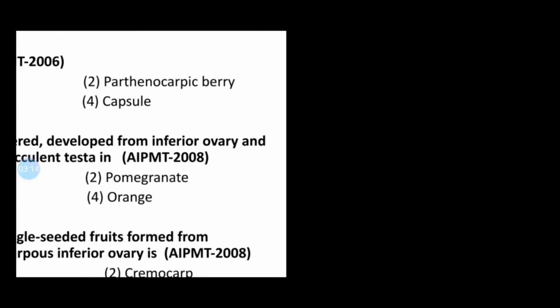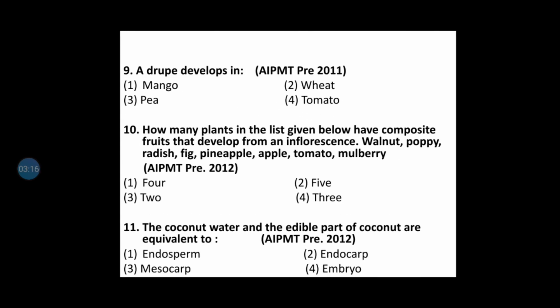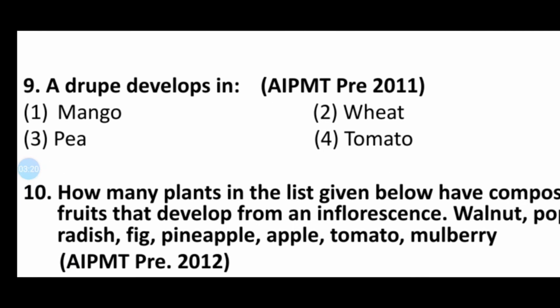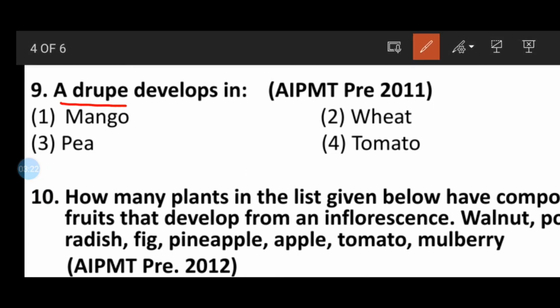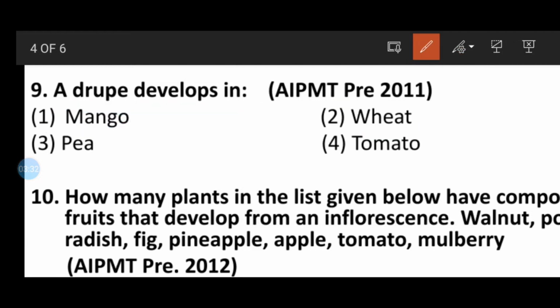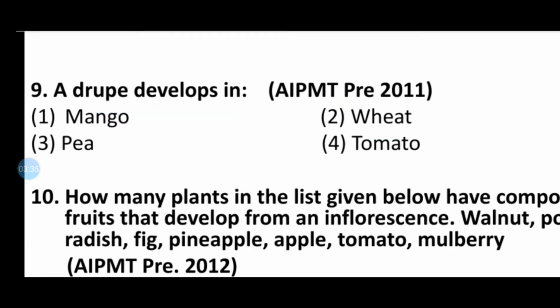Question number 9, look at question number 9. A drupe develops in option 1 mango, second wheat, third pea, fourth tomato. So here the correct answer will be the mango, which is a drupe fruit. A drupe is a type of succulent or fleshy fruit.